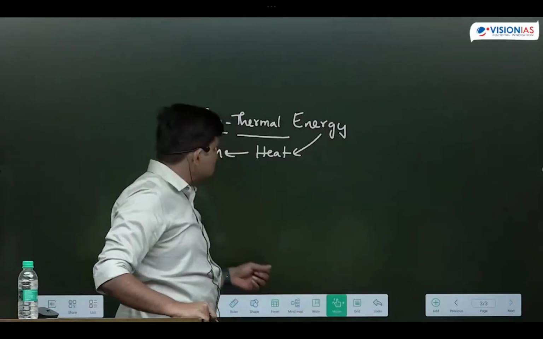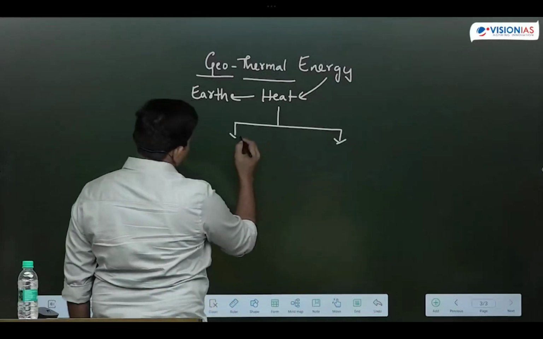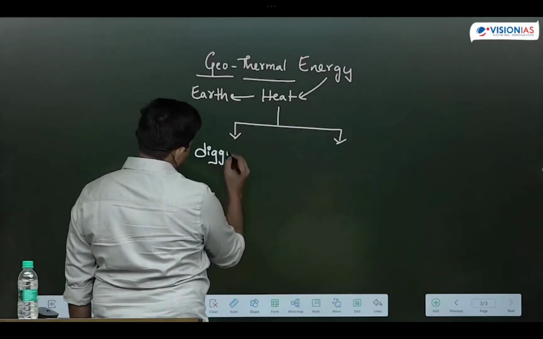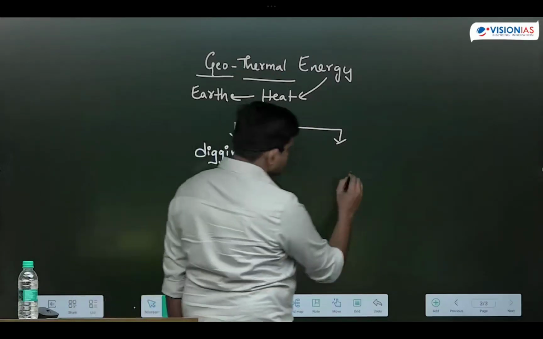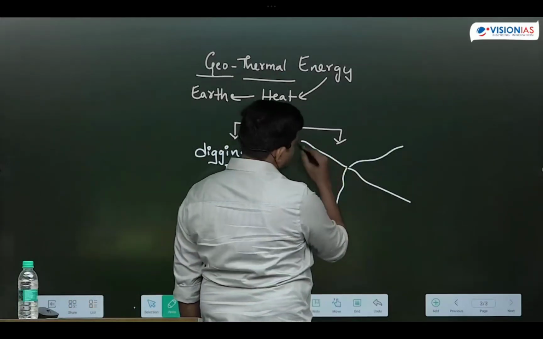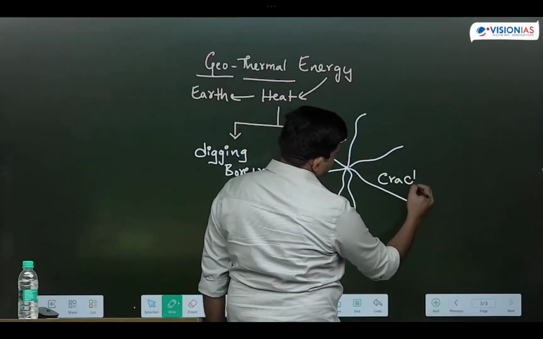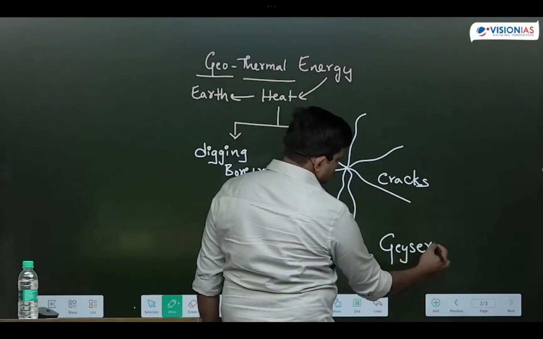Generally in some areas you might have heard about this. This heat energy will reach the surface of the earth in two ways. One is through digging of borewells. By digging a borewell, we will extract the heat energy. In some areas, naturally it comes to the surface of the earth through cracks. Is it right or not? And this forms a pool-like structure, and we call it geysers.